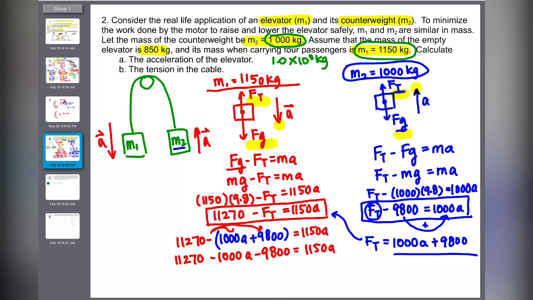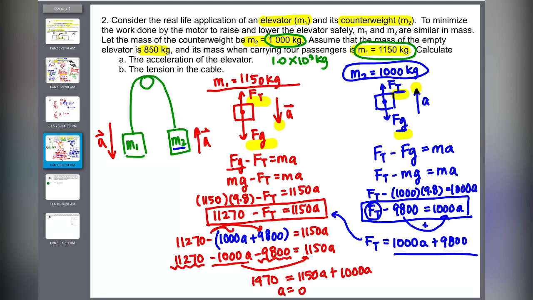Okay, so now collecting like terms, I'm going to bring my 1000A right here to the other side by adding, and then I'm going to just sum up these two. So 11270 minus 9800, I got 1470, is equal to, I'm going to take 1150A adding the 1000A, and then divide on the other side.